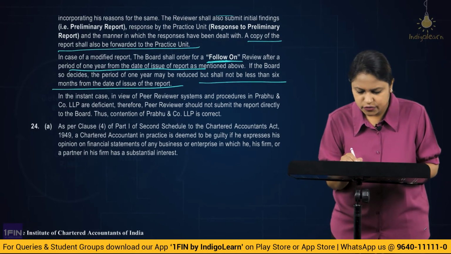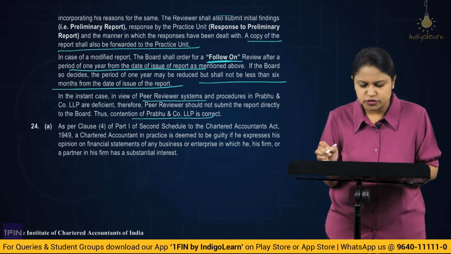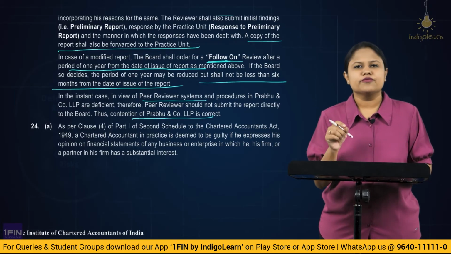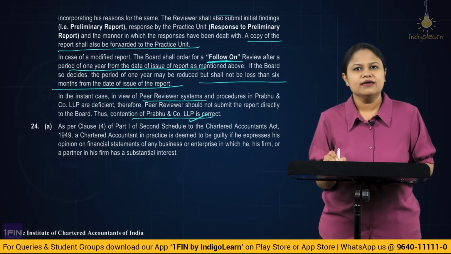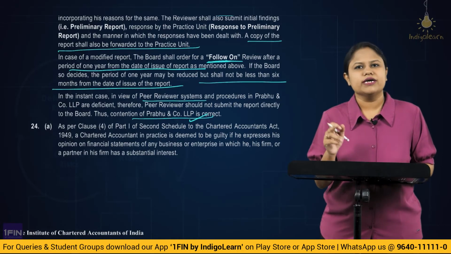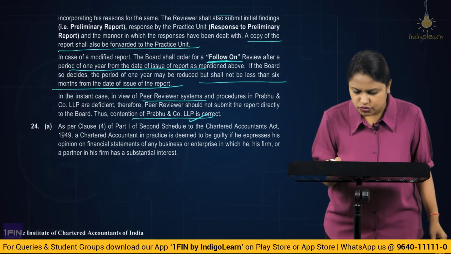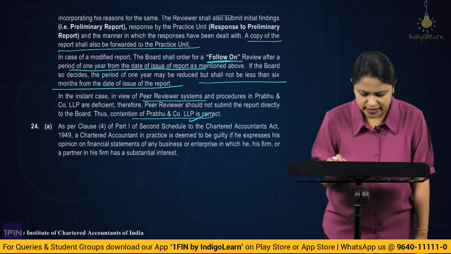So in this case, whatever Prabhu and Company LLP is telling is correct, because the peer reviewers have directly submitted the report to the board, which is incorrect because it had some deficiencies, some modifications. So before informing the practice unit, being Prabhu and Company LLP, if they have directly informed the board, it is not in line with the proper format which is given. Alright. So that is not acceptable, and Prabhu and Company LLP's contention is absolutely valid.